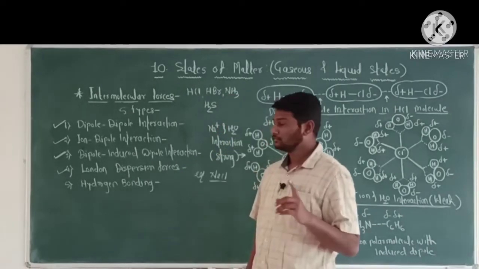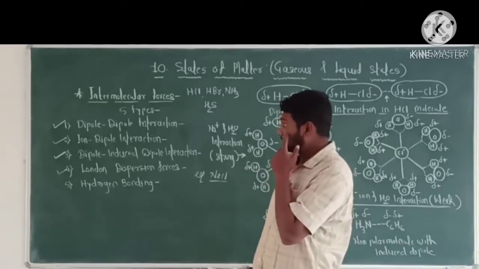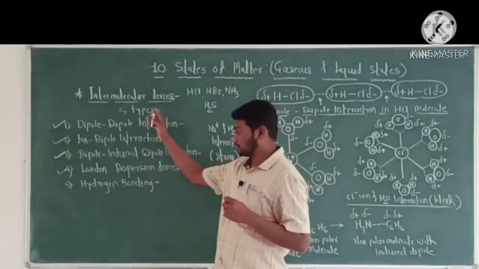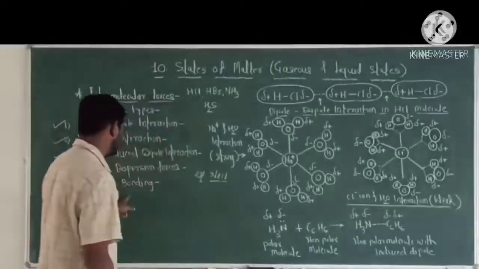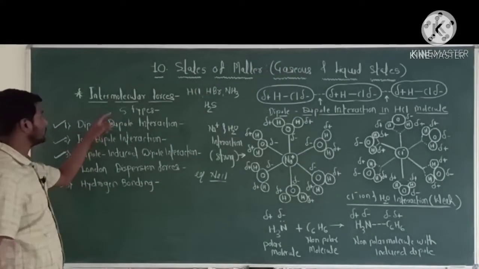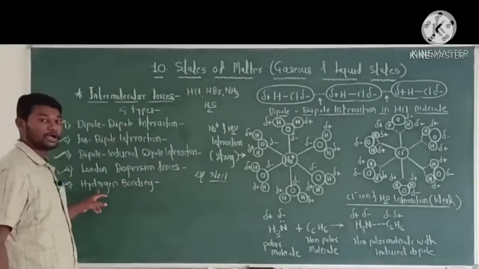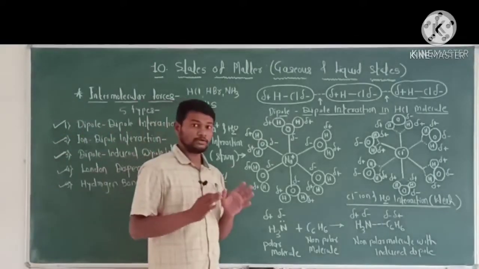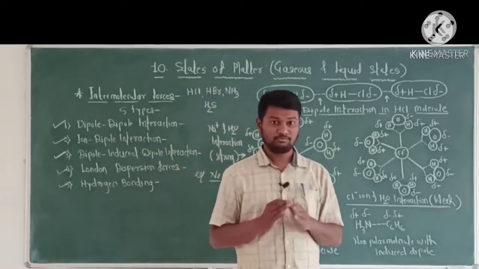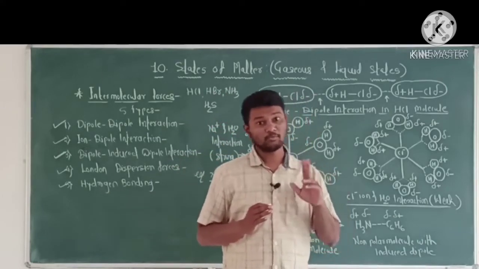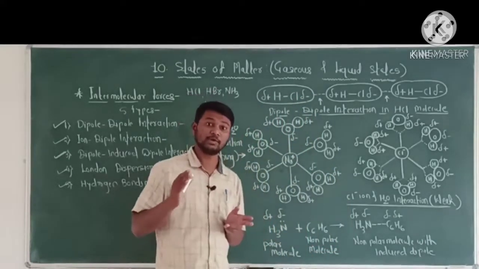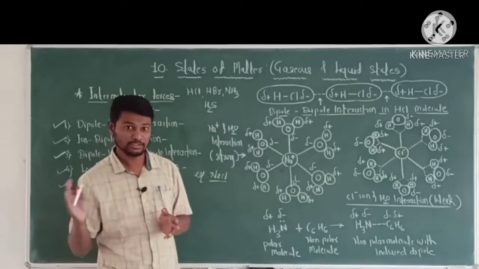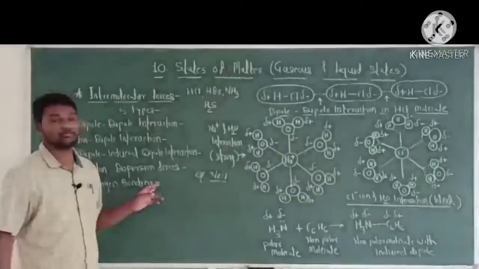Now the next type of intermolecular forces is hydrogen bonding, that is the fifth type of intermolecular forces. The electrostatic force of attraction between the hydrogen atom of one molecule and the electronegative atom of another molecule is called hydrogen bonding.